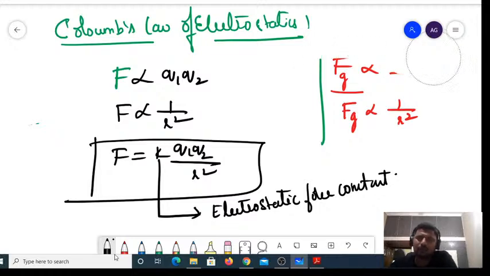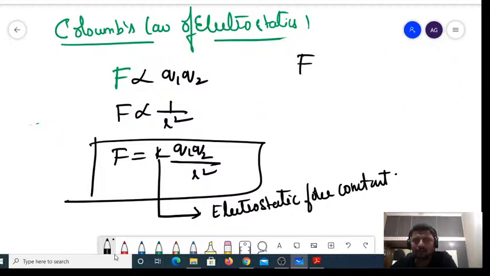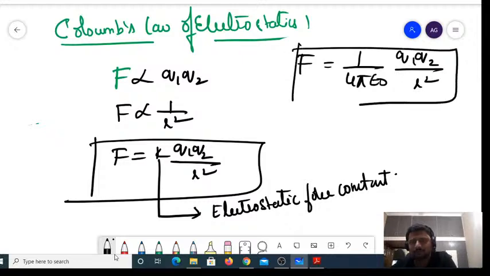As you know, this K is replaced by 1 divided by 4 pi epsilon naught, so F is equal to 1 divided by 4 pi epsilon naught into Q1 into Q2 divided by R squared. Most students get confused here. They are asked for the unit of the electrostatic force constant, but they write the unit of epsilon naught, that is, the absolute permittivity.